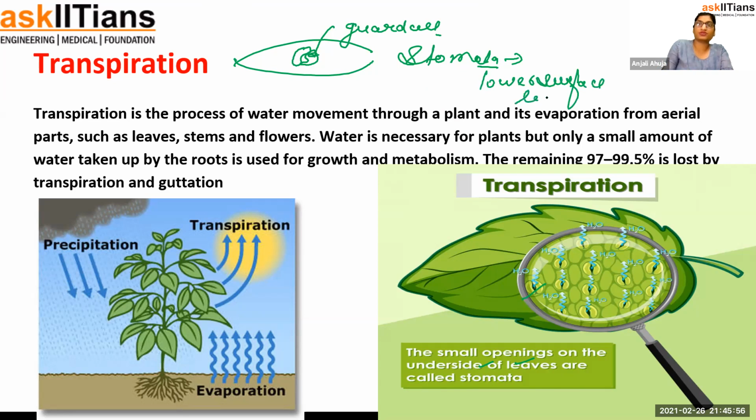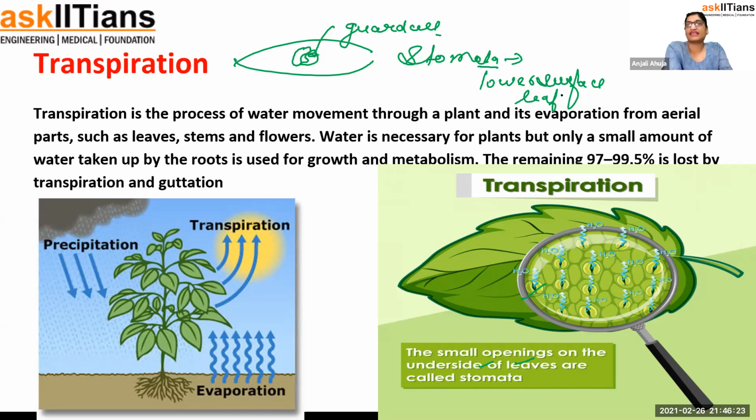The reason being, if they are present on the upper surface of the leaf, then the plant may die because of direct transpiration. If they are on the lower side, the plant will be maintaining itself. So through the stomata, a number of things happen. Extra water from the plant is coming out. Also, if gases have to move in and out, oxygen and carbon dioxide, they will only move through the stomata.